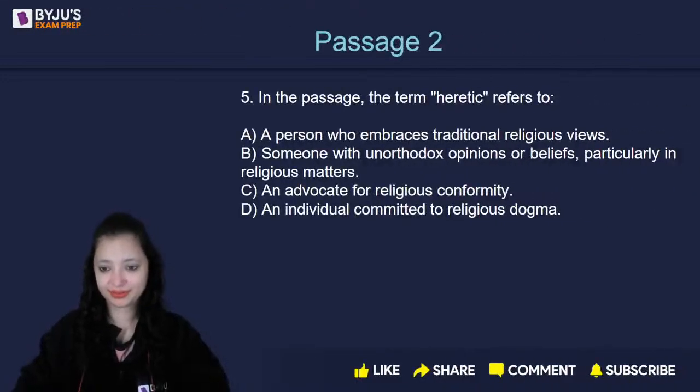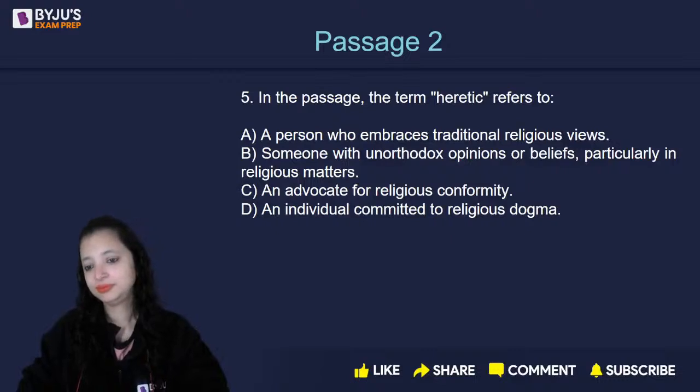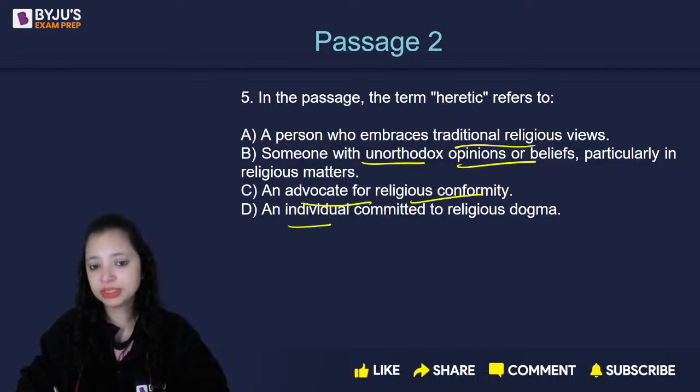means what? A person who embraces traditional religious views, someone with unorthodox opinions or beliefs, an advocate for religious conformity, an individual committed to religious dogma.